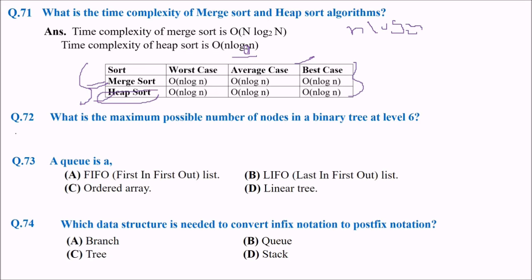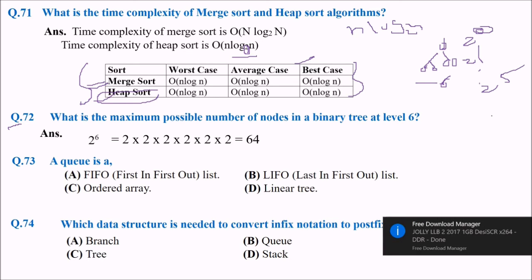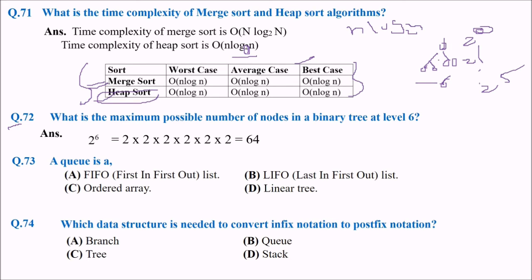Next is what is the maximum possible number of nodes in a binary tree at level 6? We start with 2 to the power 0, that is 1 node. Then here we have 2 nodes, and then 4. So 2 to the power 1, 2 to the power 2. And at level 6, what will it be? 2 to the power 6.